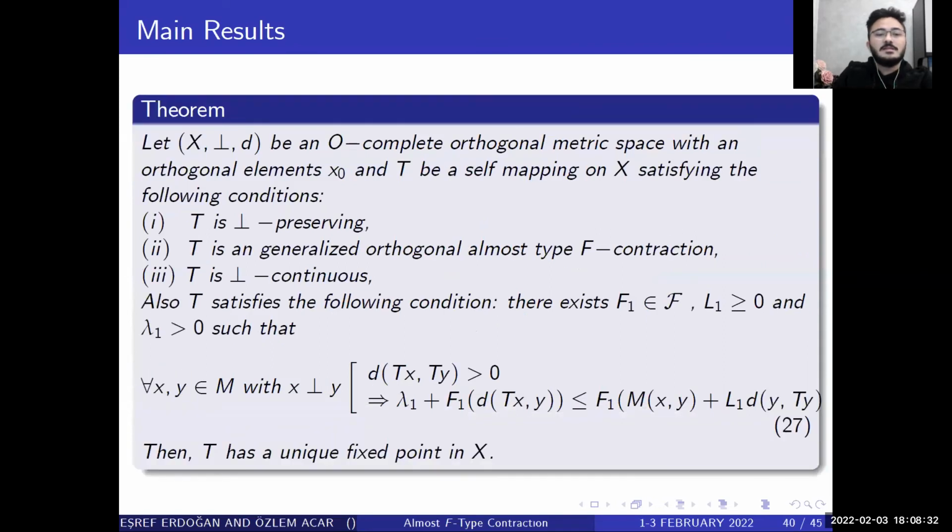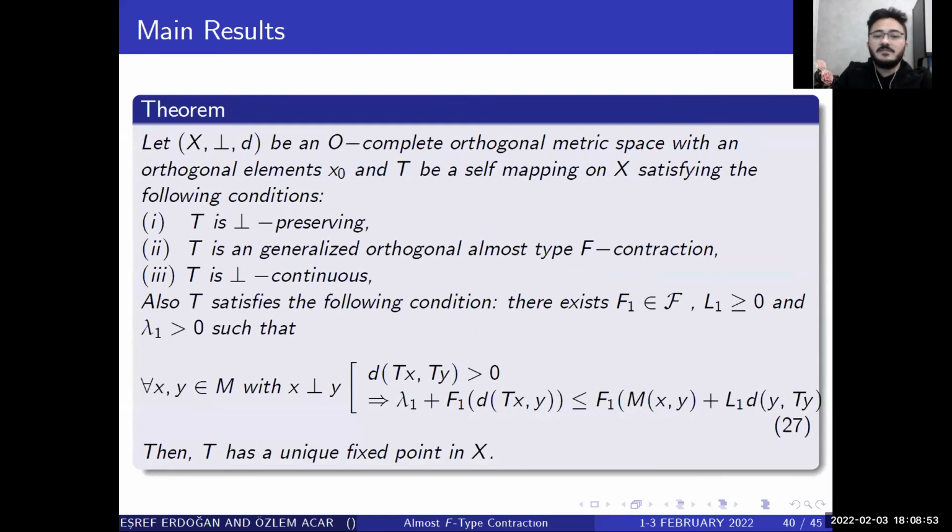Theorem: let (X, ⊥, d) be a complete orthogonal metric space with an orthogonal element x0 and T a self-mapping on X satisfying the following conditions: T is ⊥-preserving and a generalized orthogonal almost type F contraction, T is ⊥-continuous.